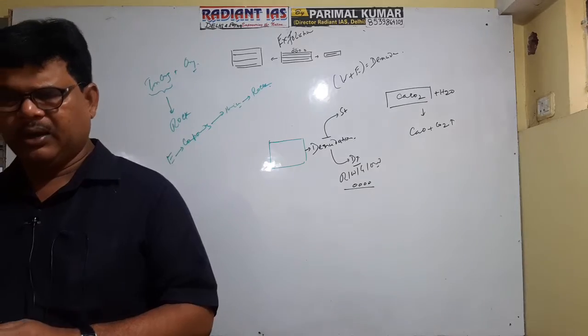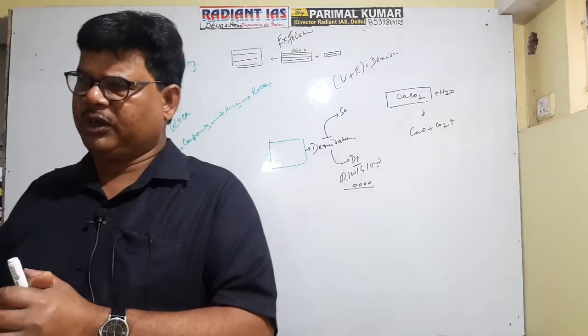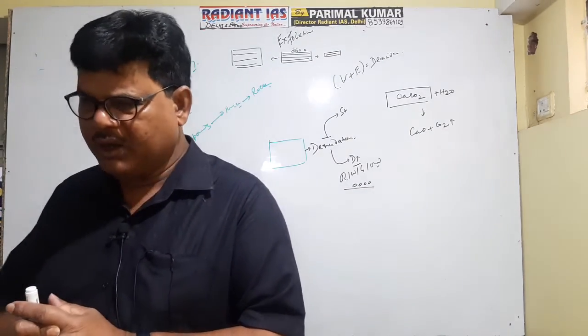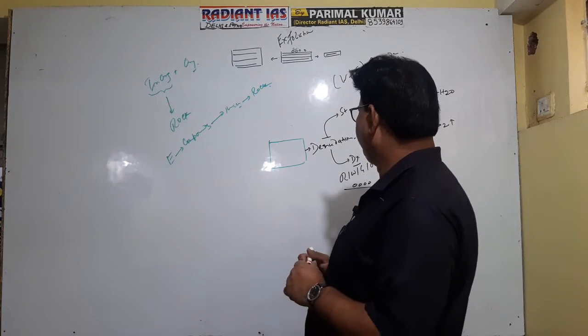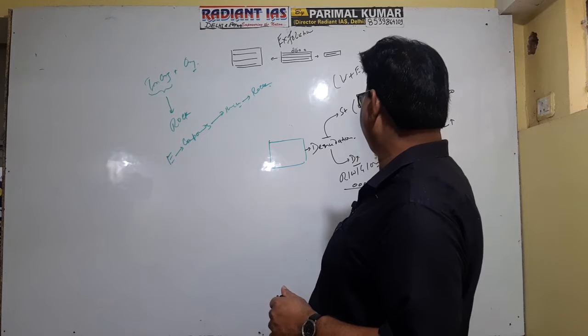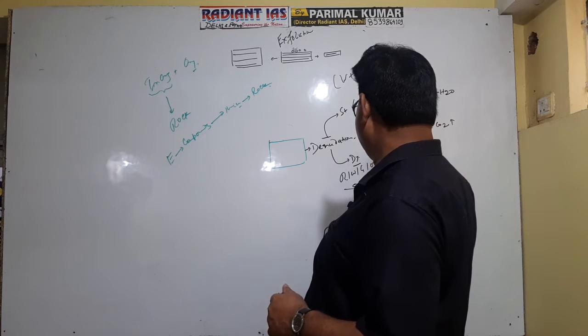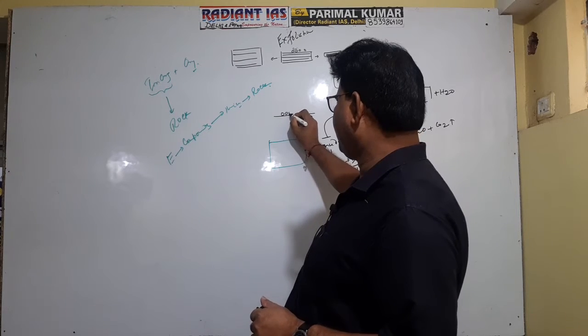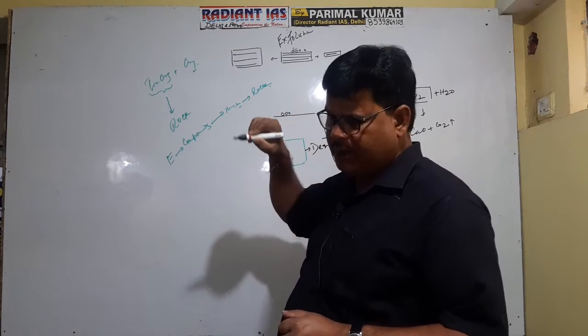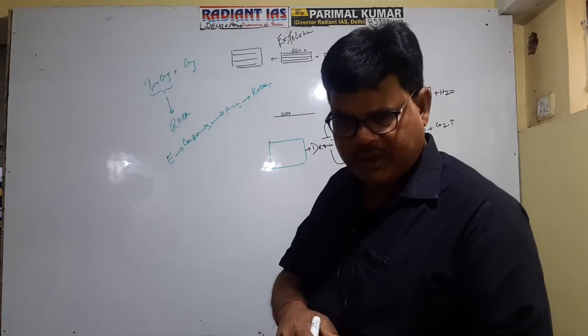Getting well? So actually, what is the basic difference between weathering and erosion? It is clear? One important point here: in case of weathering, this is a static process, referred to as weathering, and this is referred to as erosion. So in case of weathering, the weathered part, that is the fragmented part of the rock, remains at the place of its origin. That is clear?